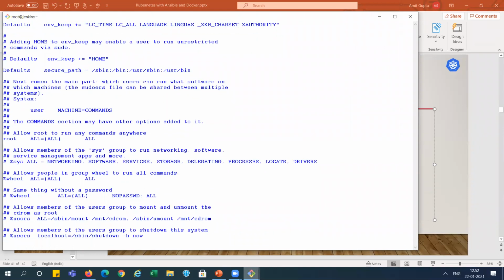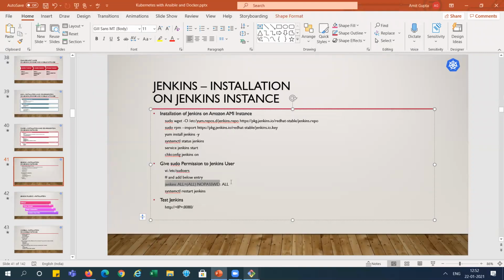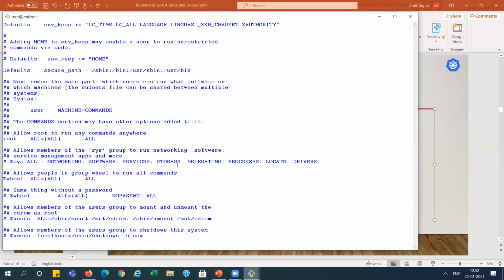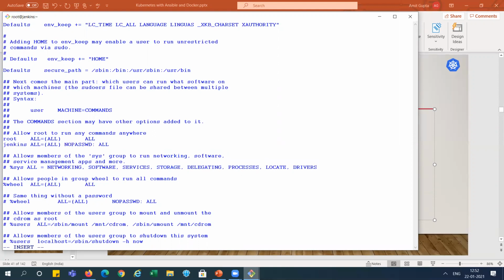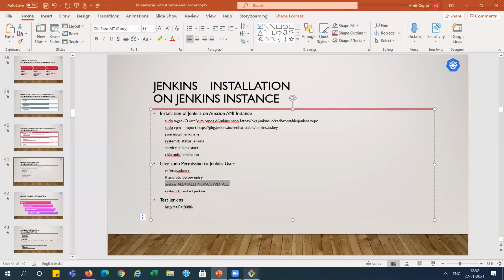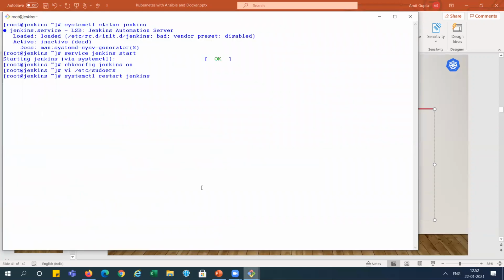See, I am adding this user. See, it is added. Now I'm saving this file. Now we need to restart this Jenkins service, right? It is started, right?